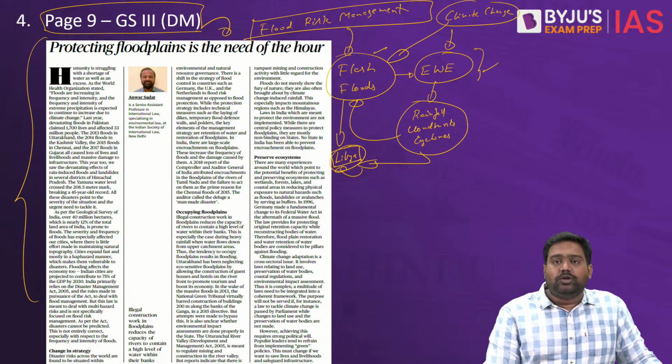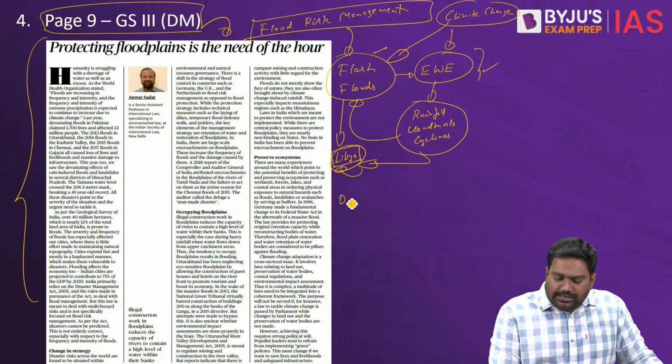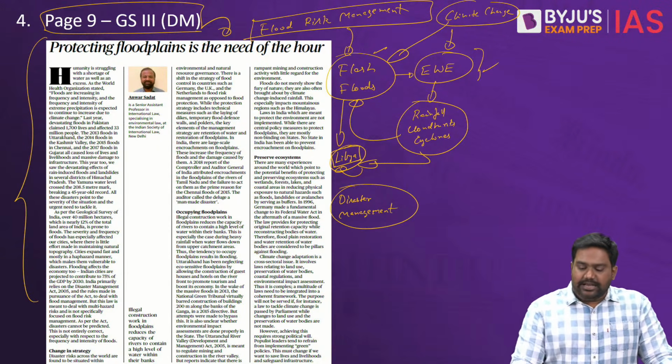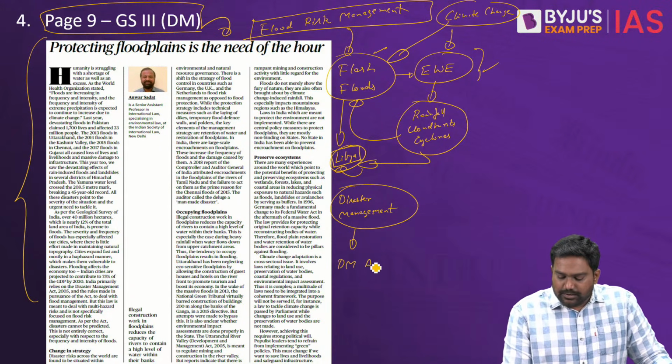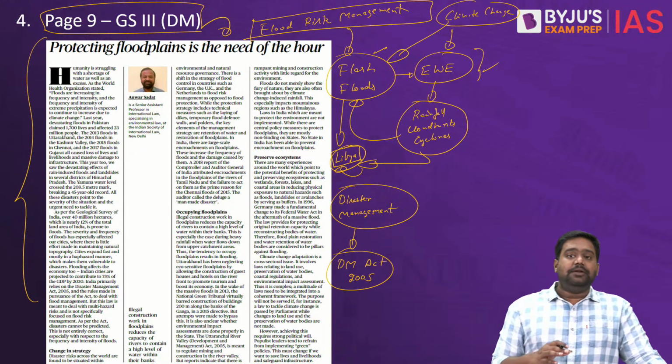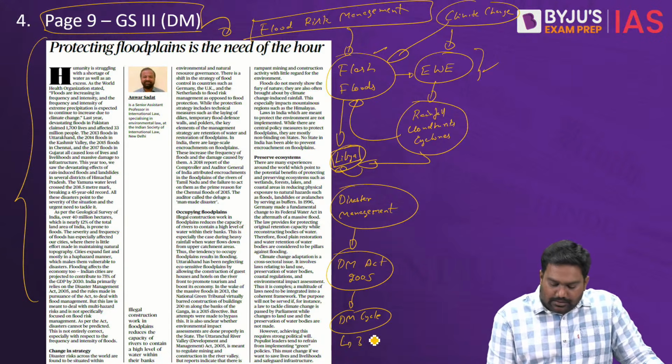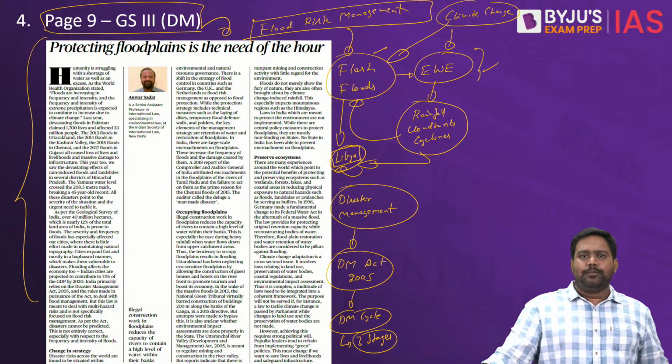So given the impact of flash floods, the writer is pointing out that we should prioritize floodplain management under disaster management. See, in India, disaster management is guided by the Disaster Management Act of 2005. The DM Act lays down the disaster management cycle. There are 3 stages in this cycle where we focus on pre-disaster planning and preparedness.